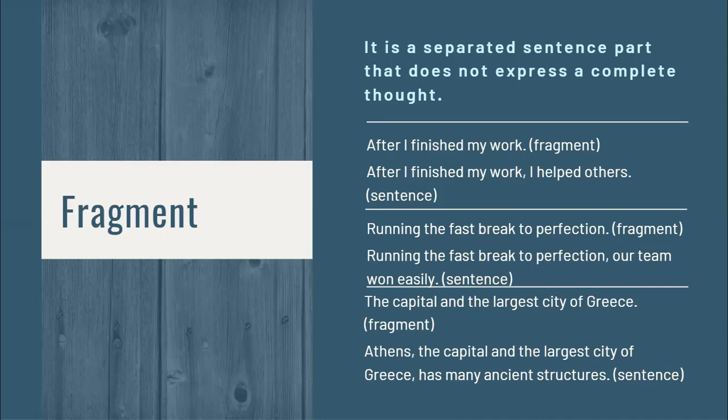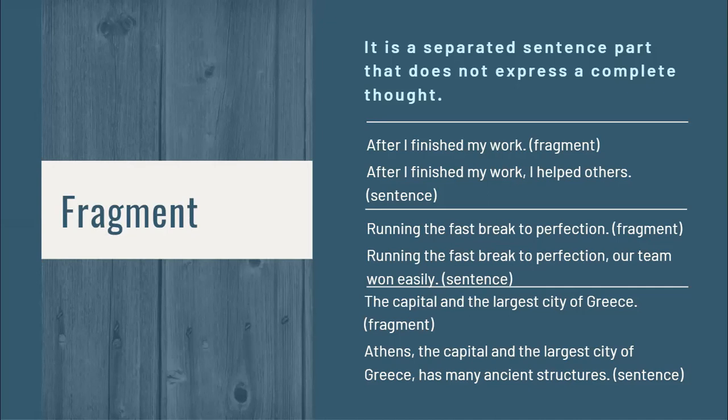That is how you correct a fragment. You add a verb and a subject to it, or you reattach it to the part of the sentence from which it was detached.